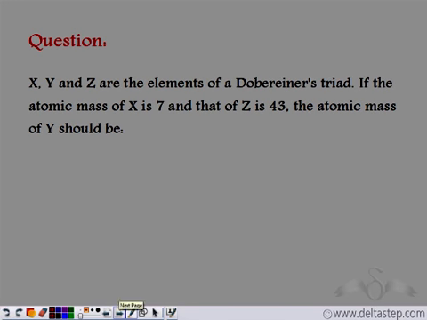Alright. So X, Y and Z are the elements of a Dobereiner's triad. If the atomic mass of X is 7 and that of Z is 43, the atomic mass of Y should be?